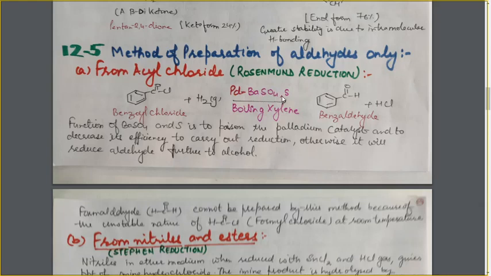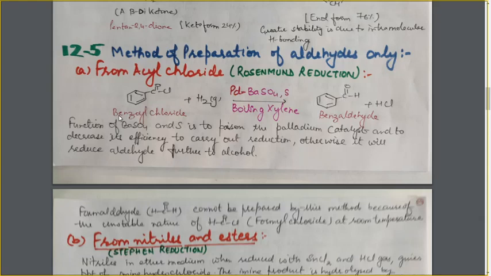These two substances are playing a very important role. Actually, hydrogen in the presence of palladium is a very strong reducing agent, and the acid chloride is an acid derivative just like carboxylic acid. So, in the presence of a strong reducing agent, this acid chloride will get reduced directly to the alcohol and not to the aldehyde.